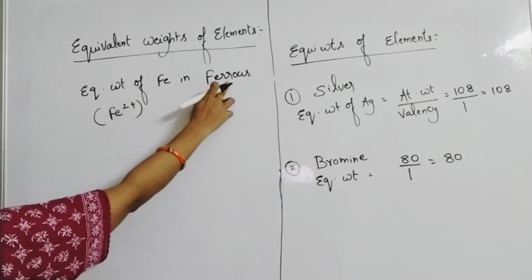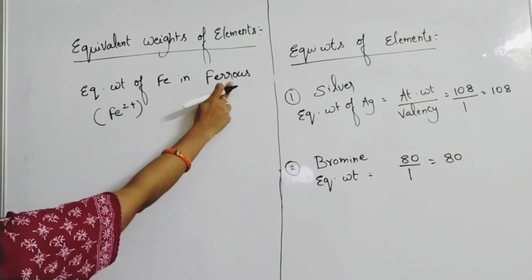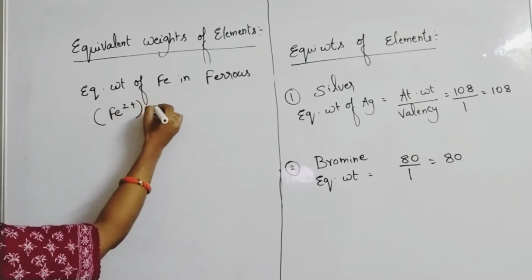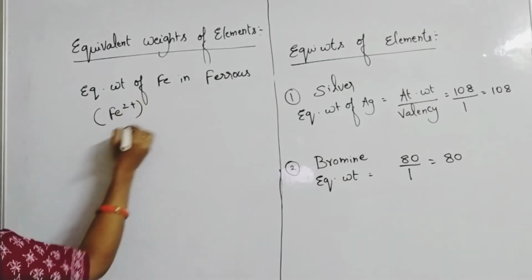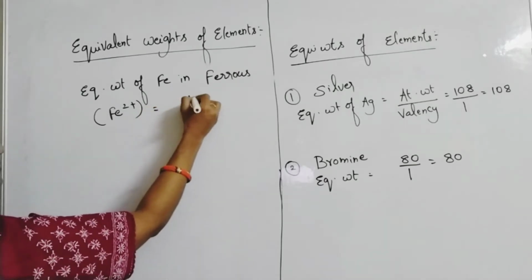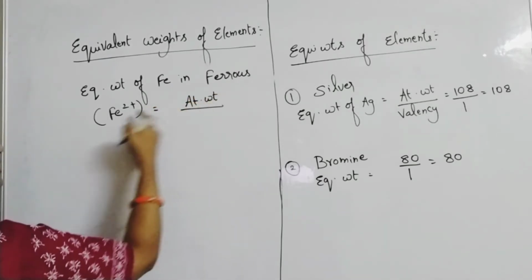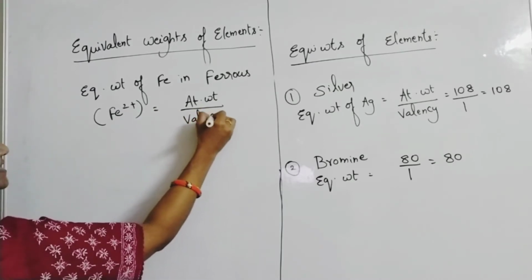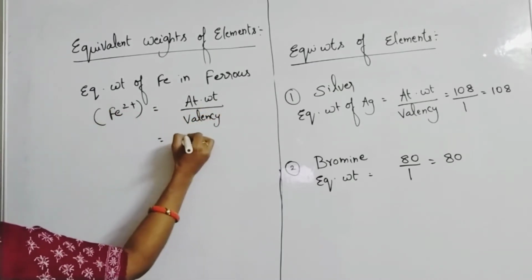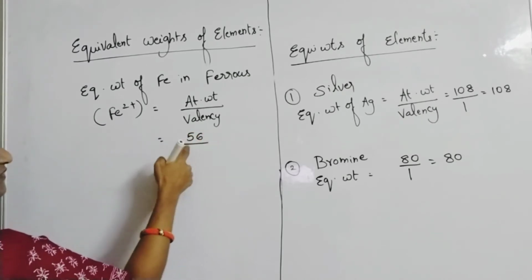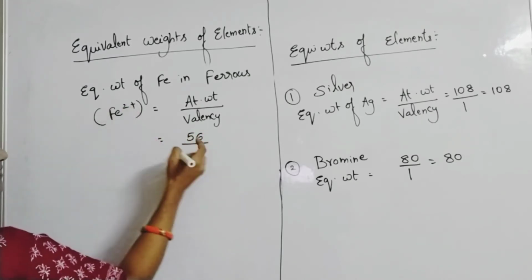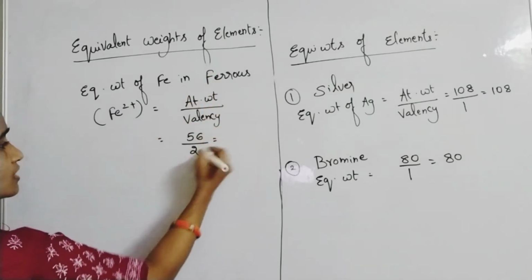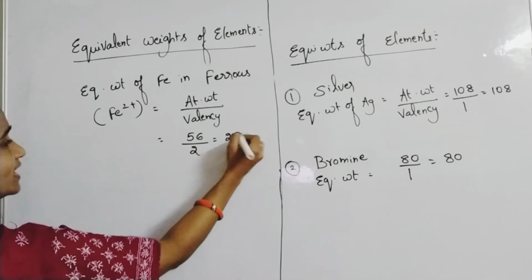Ferrous: less valency, less charge, the suffix is -ous, so you can remember less -ous. So for the Fe2+ ion, the equivalent weight is equal to atomic weight by unit charge, or valency. The atomic weight of iron is 56. You have to remember the atomic weights. And the valency of iron in ferrous compounds is 2. So 56 by 2, you will get 28.